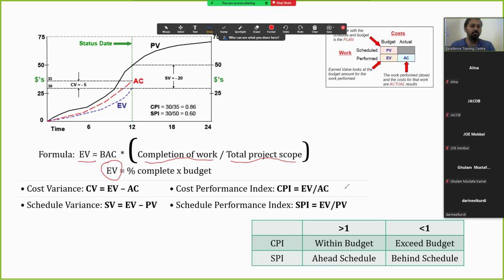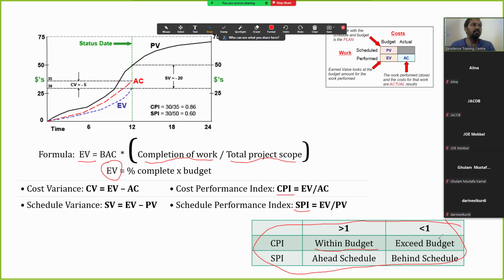So these four things are important, along with the cost performance index, CPI, and the SPI. These are earned value by AC and earned value by PV. In a short note, if the CPI is greater than 1, we are within the budget, or below budget.